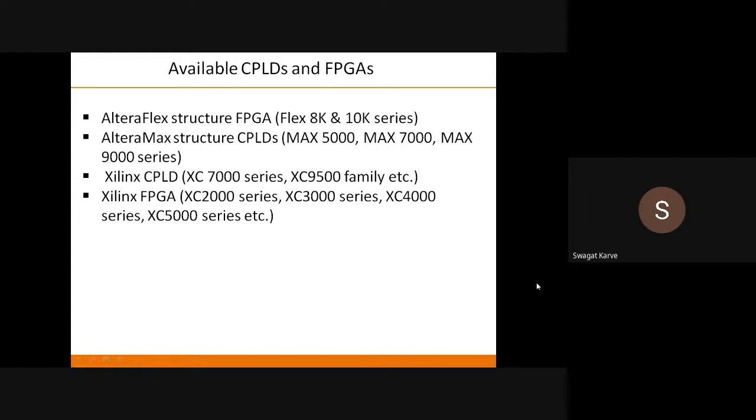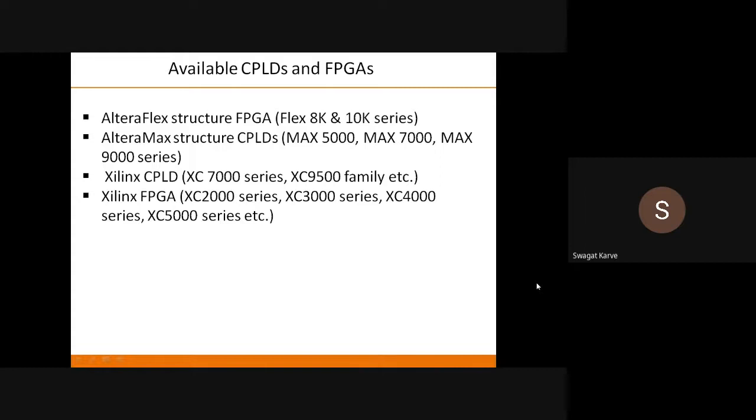As I told you, there are two major manufacturers, Altera and Xilinx. There are many more, but these two are well known and they have manufactured a variety of CPLDs and FPGAs. You have the Altera Flex FPGAs.